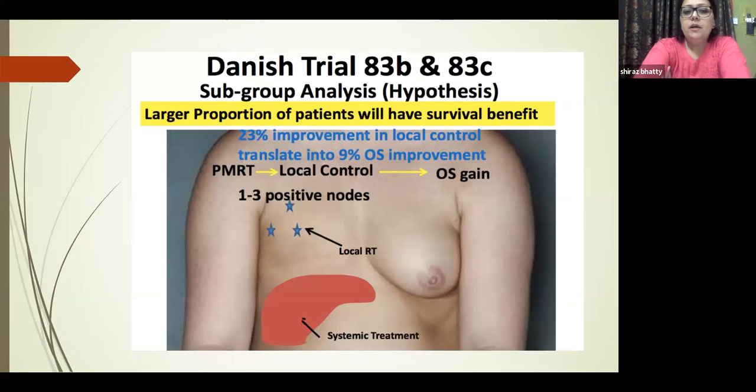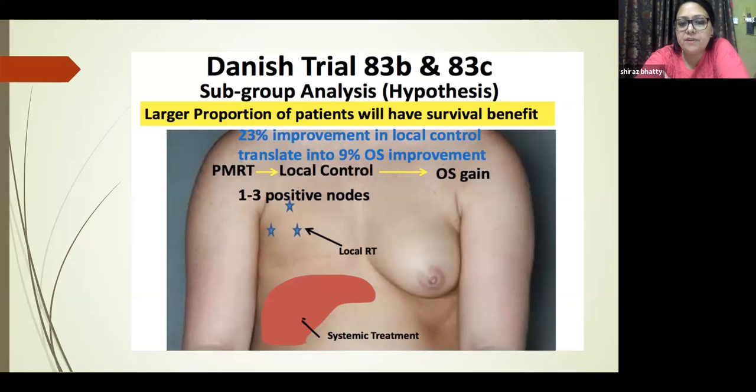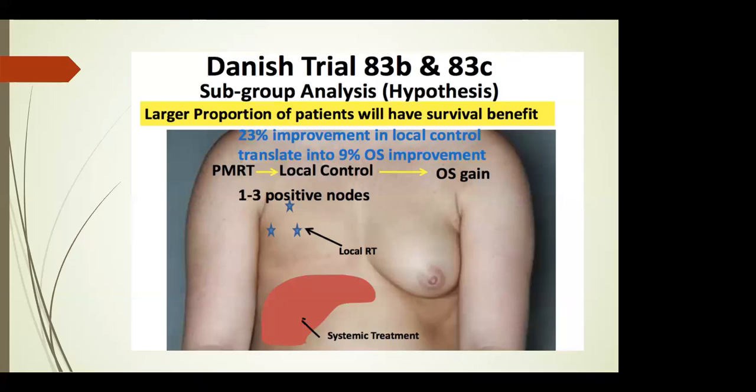So now, this is an ideal carcinoma breast, right side, and a larger proportion of patients will have survival benefit with radiotherapy. 23% likewise we had said in, what is the 23% improvement? Anybody? What did we say, 23% improvement in the loco-regional control of 1 to 3 lymph nodes.